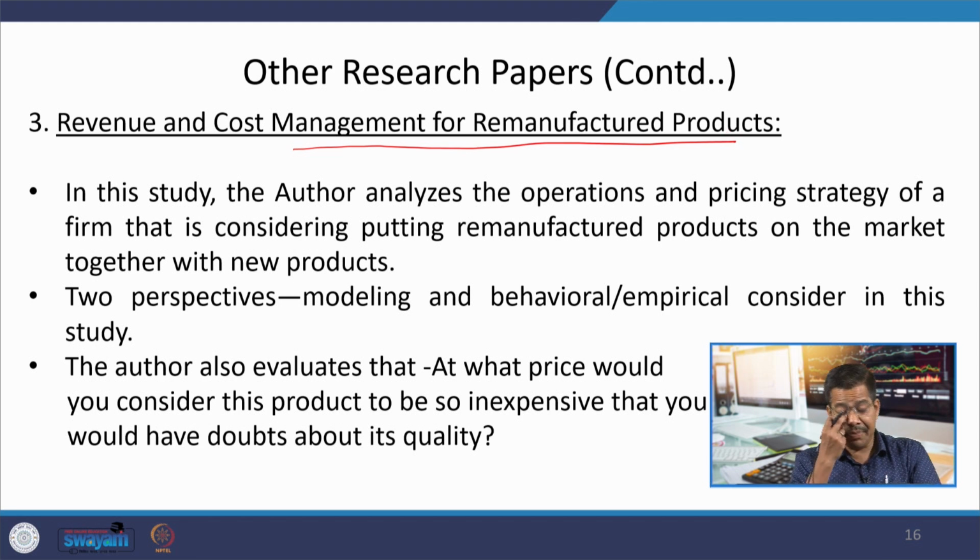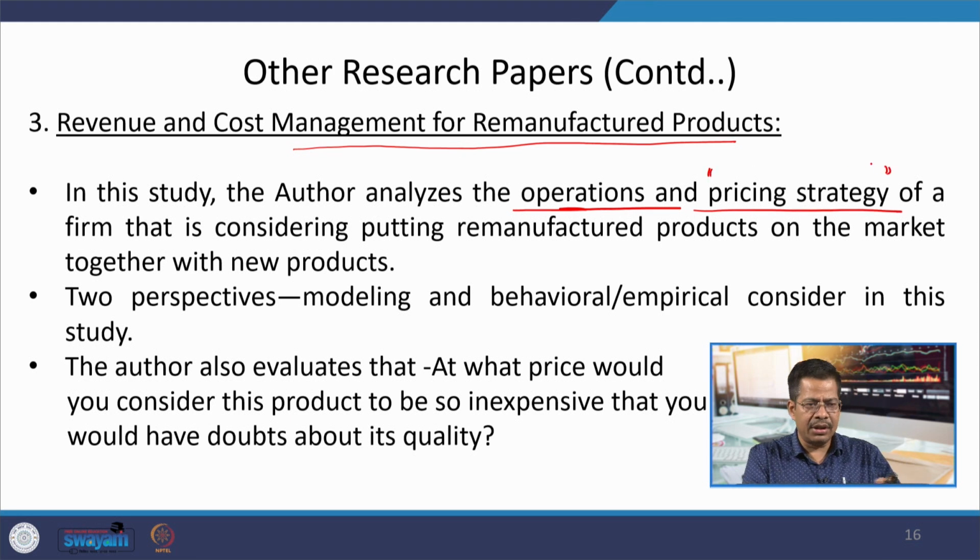Remanufactured products are part of our circular economy also, where we want to reduce the negative impact of our manufacturing activities, and in this case the author has analyzed the operations and pricing strategy. You may recall that during the last part of this course we were focusing on pricing strategy.